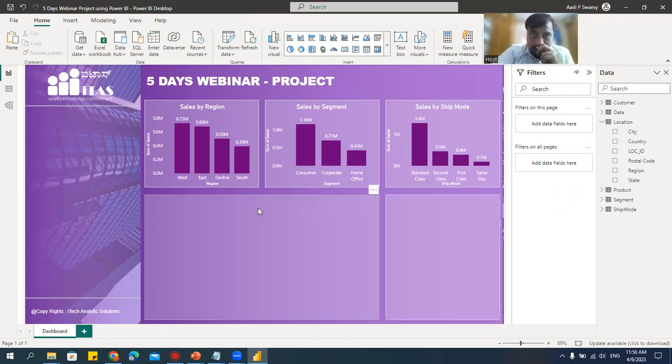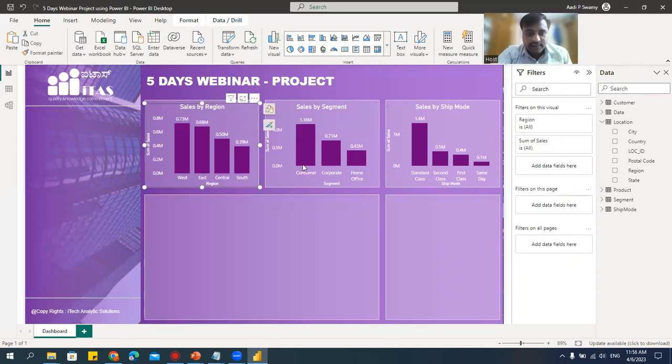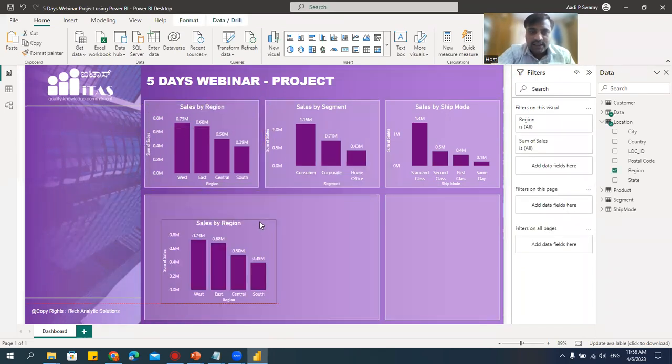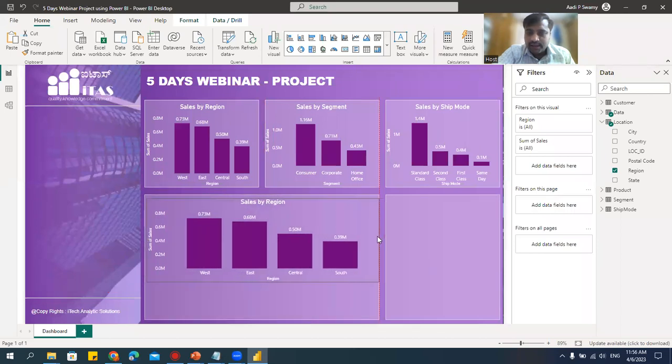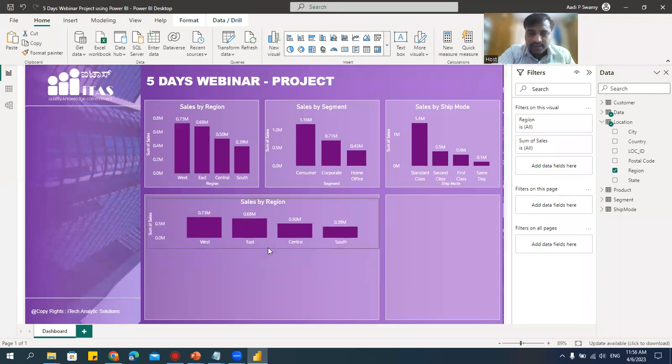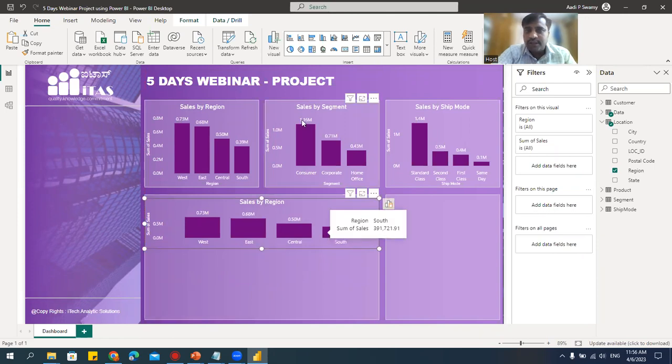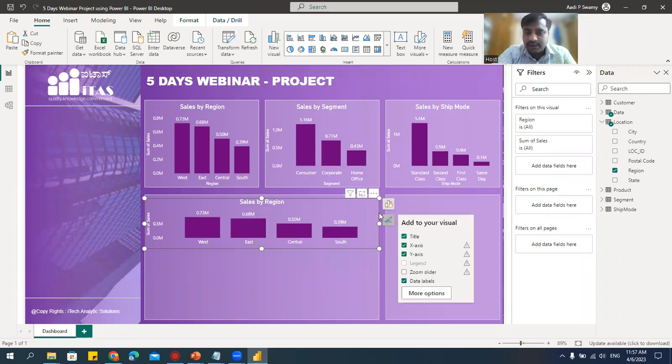Next, I want 2 different charts here. One is for sales, one is for profit, but I want the line chart where I have the data for each month. All right. So what I'll do, I'll try and I'll see if I can retain the format. Otherwise, we can change the format as well. I'll just take the same chart, drag it till here, and reduce this. Okay, but this one should be a line chart. So to change this to line chart, you don't have to do anything. Just go here. We can just directly change this, say format.